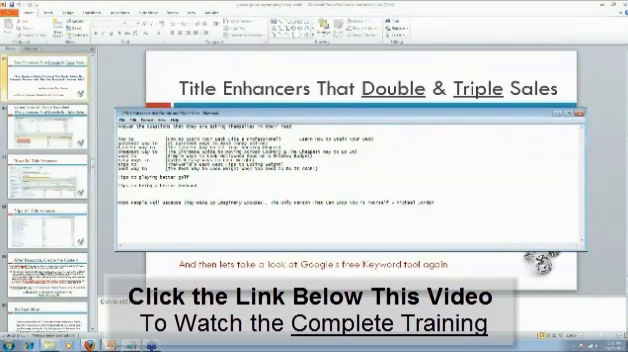Title enhancers basically answer the question that your prospect or anyone that's thinking about buying your ebook may be asking of themselves. Okay? So, for example, if you had a gentleman who needed to learn how to stain his deck. His wife has been after him for a month now. She says, if you don't go out and stain that deck this weekend, you're sleeping on the couch.